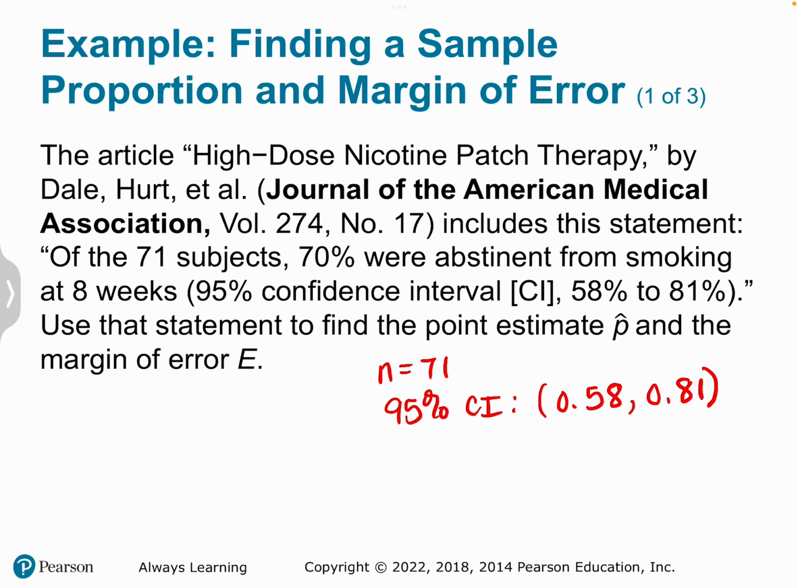To find p hat, we would just take the midpoint, so that would be 0.58 plus 0.81, and divide that by 2. And to find the margin of error, we would take the distance from one corner of the interval to the other and divide by 2. So that's 0.81 minus 0.58 divided by 2.